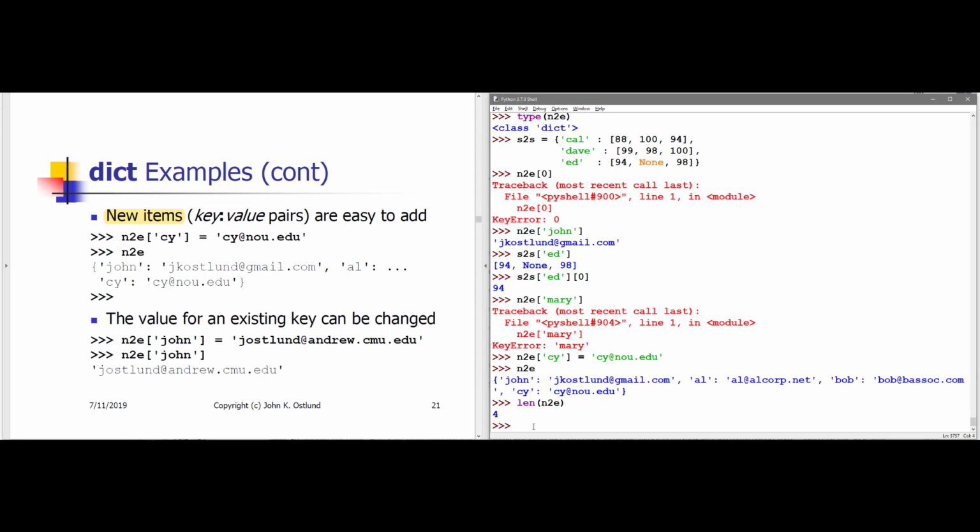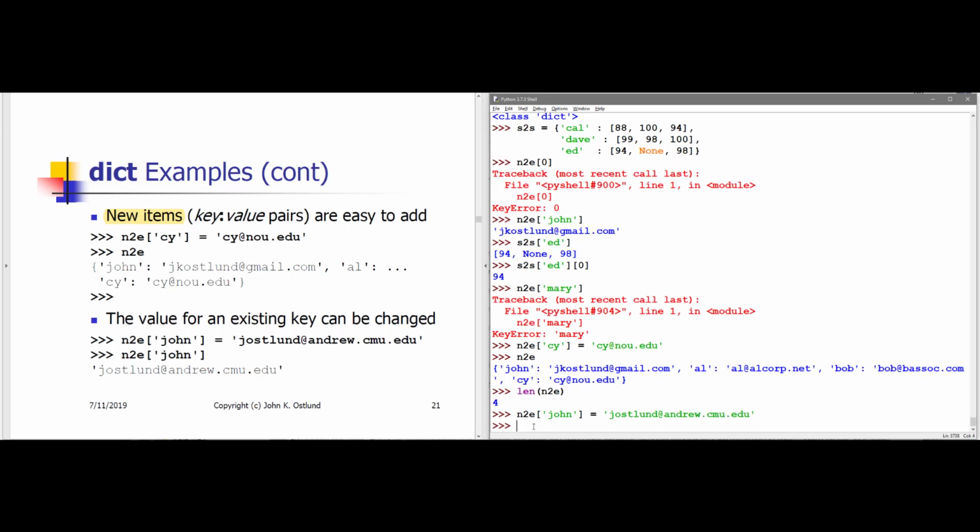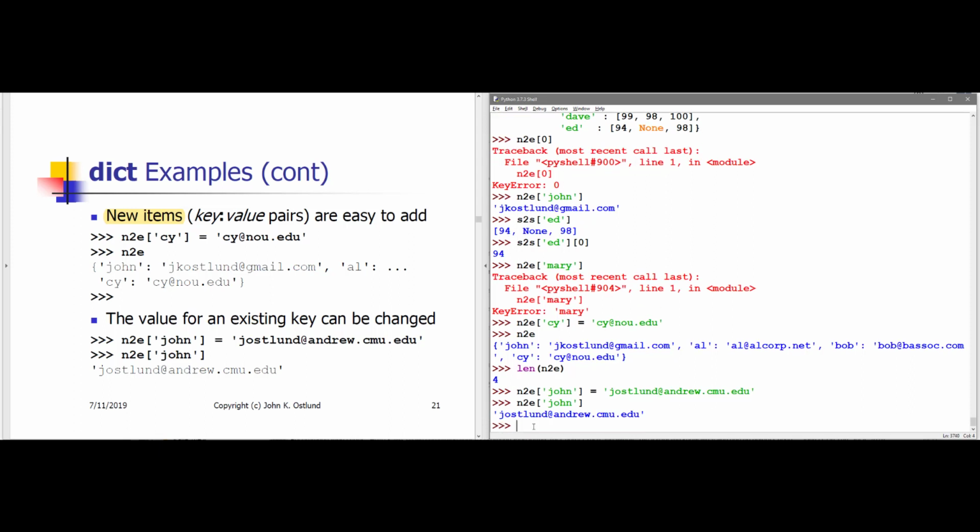A dictionary is mutable. If I look up John in my N to E dictionary, John already exists. Perhaps I want to change the email address associated with that username John. All right, so here I am updating the value associated with the key John in this dictionary to jostlund@andrew.cmu.edu instead of the Gmail address.